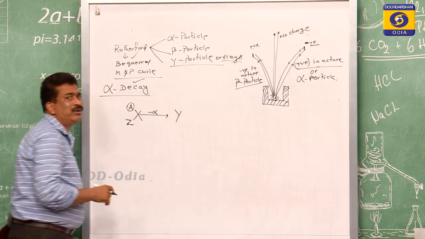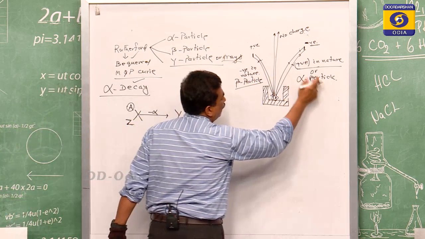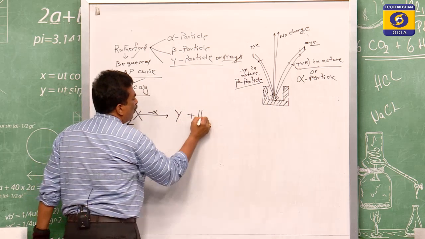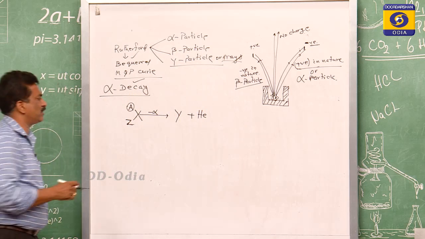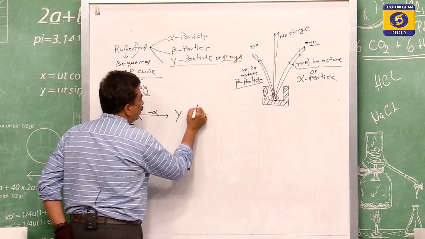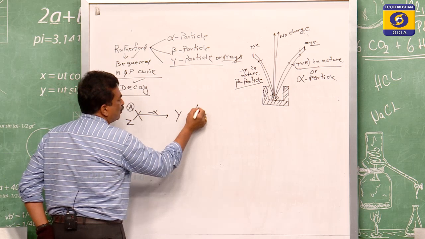When an alpha particle disintegrates from this and goes out, it gives a new nucleus. The alpha is positive in nature, and the alpha which is coming out is helium-like in structure. So for the helium, that is 2, 4. This is He of 2, 4.